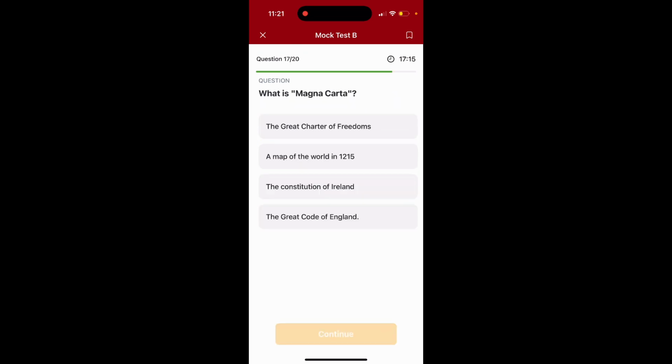Question 17. What is Magna Carta? Option 1, the Great Charter of Freedoms. Option 2, a map of the world in 1215. Option 3, the Constitution of Ireland. Option 4, the Great Code of England. The answer is option number 1, the Great Charter of Freedoms.